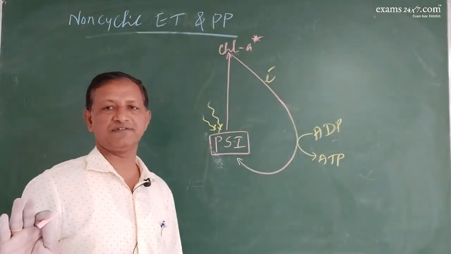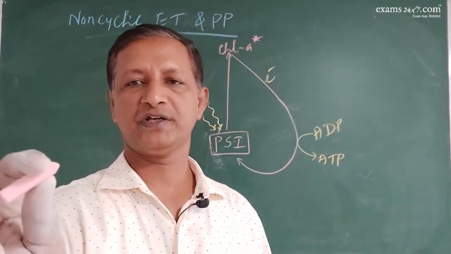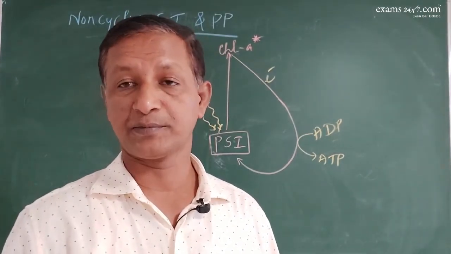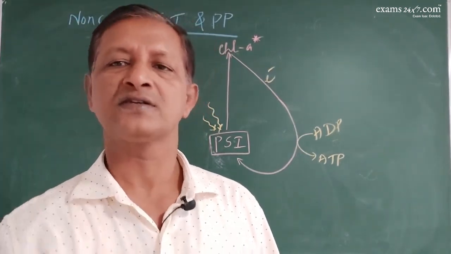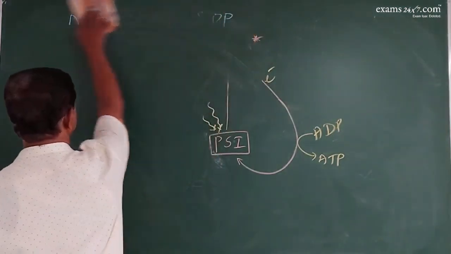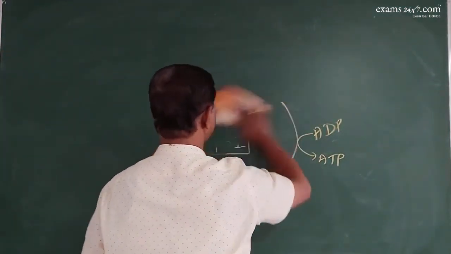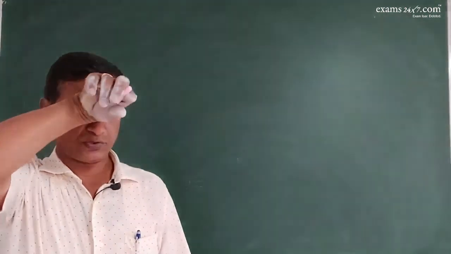So what is the basic difference between cyclic and non-cyclic? Cyclic produces ATP, non-cyclic produces ATP as well as NADPH2 plus oxygen. That is called non-cyclic photophosphorylation. Thus, at the end of light reaction in the thylakoid, ATP and NADPH2 are produced.